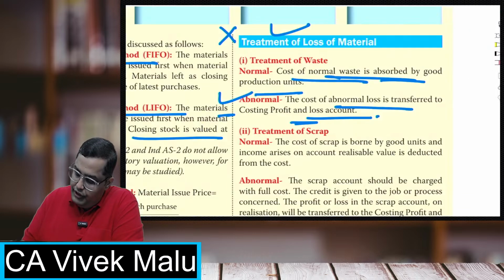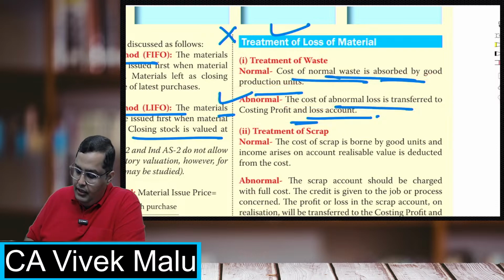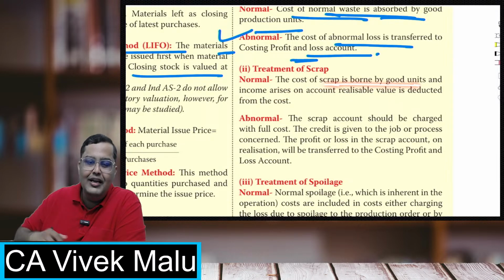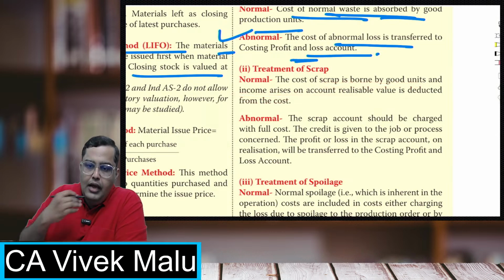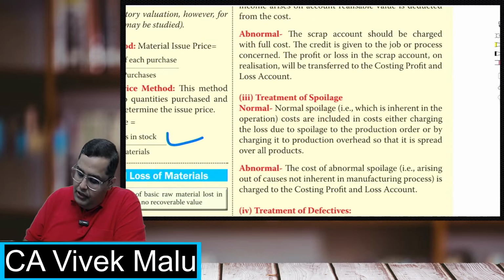This is what was written over here, is absorbed by the good production units. Abnormals are going to costing P&L. Similarly, the cost of scrap, if borne by the good units, again inflates the rate of the other ones. Any amount you receive from selling that scrap, you have to reduce it from the total cost. Abnormals should obviously be transferred to costing P&L.